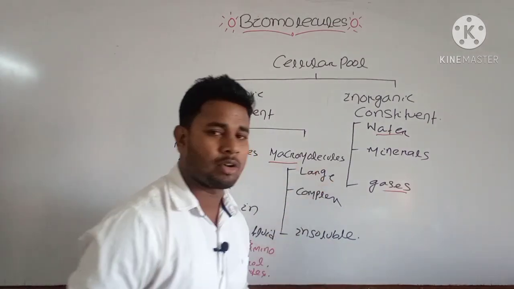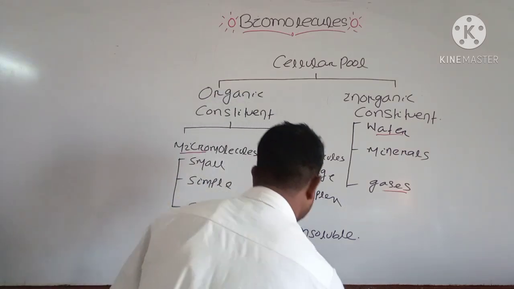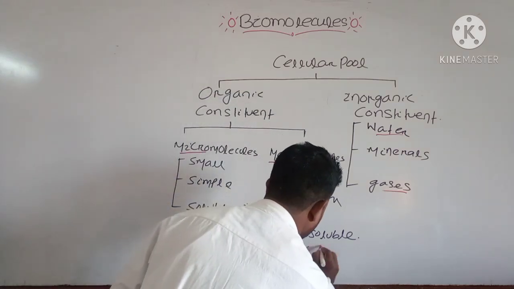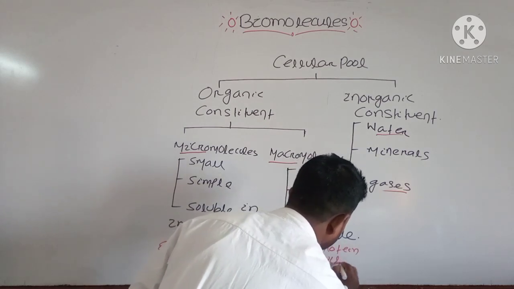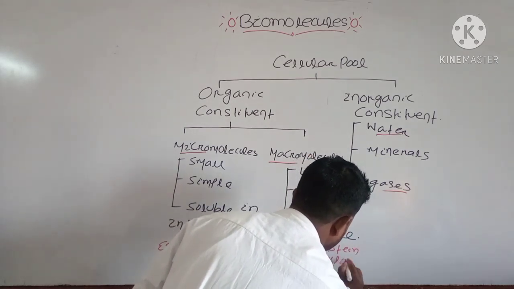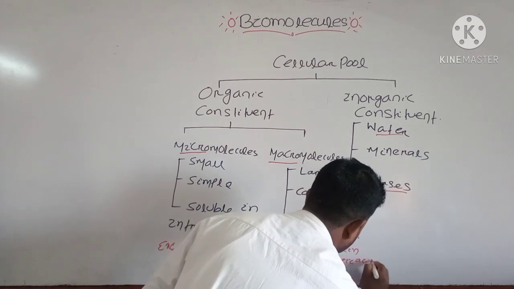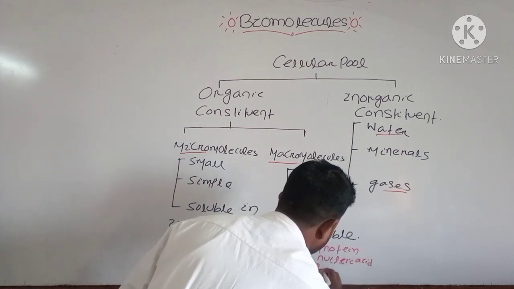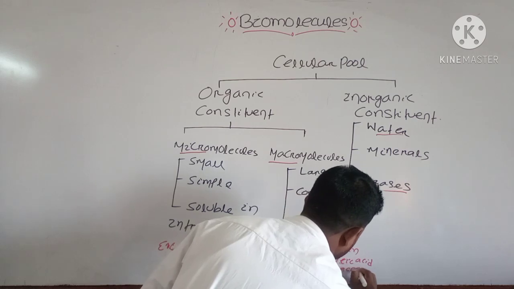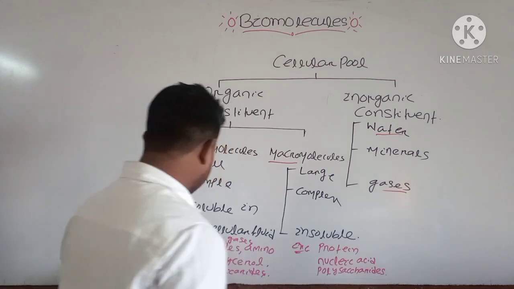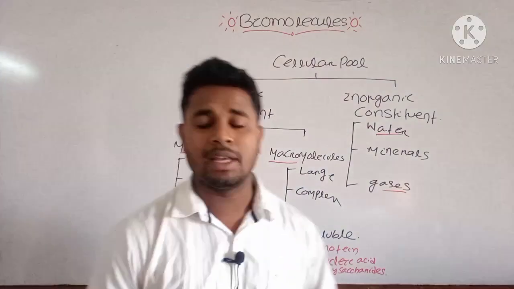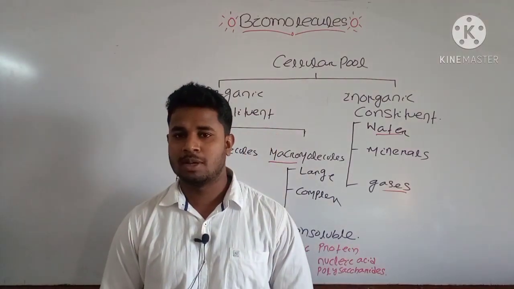And if you consider the macromolecules, most of them are protein, nucleic acid, and polysaccharides. These are some examples of your micromolecules and macromolecules.